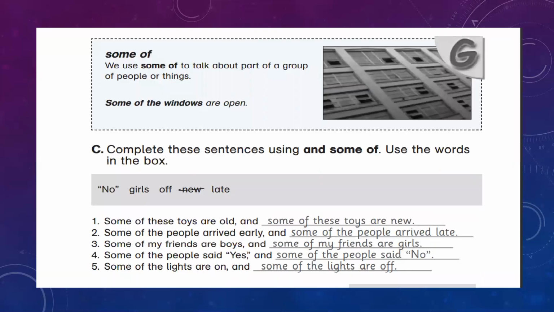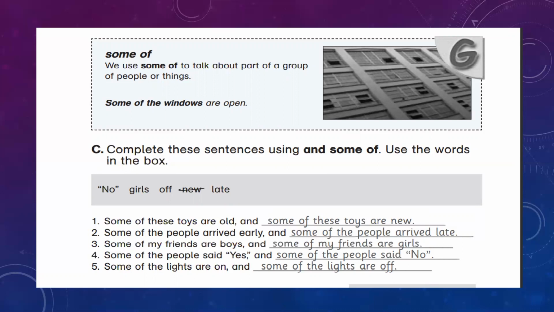Next, now where we use some of. We use some of to talk about part of a group of people or things, when the number of things we are talking about is unspecified. For example, some of the windows are open. Now, we are not sure exactly how many windows are open, but we can say that some of the windows are open. Now, look at exercise C.